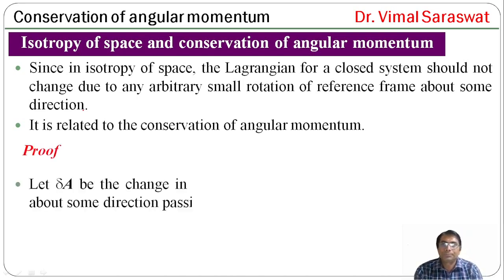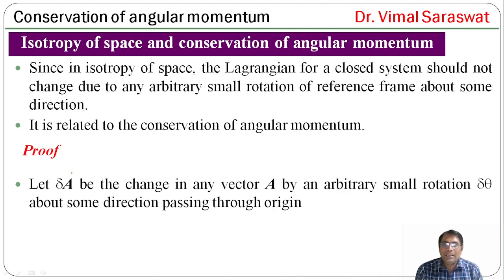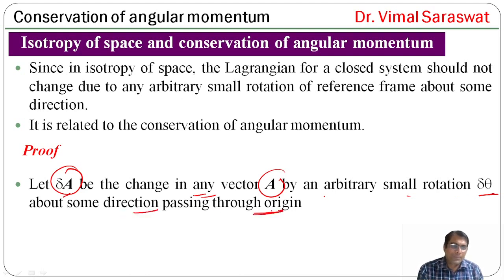Now, proof. Let delta A be the change in any vector A by an arbitrary small rotation delta theta about some direction passing through origin.